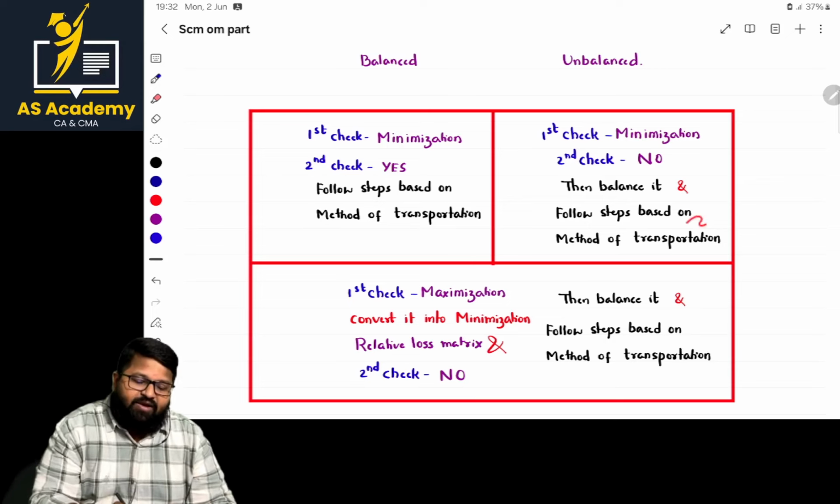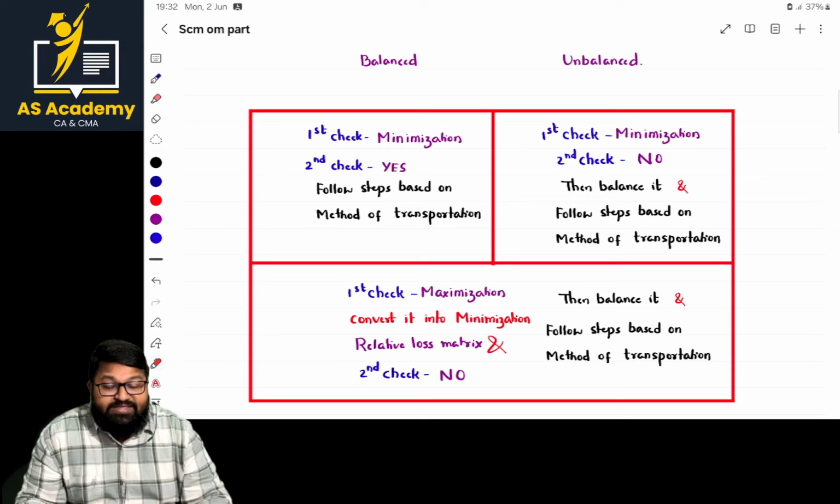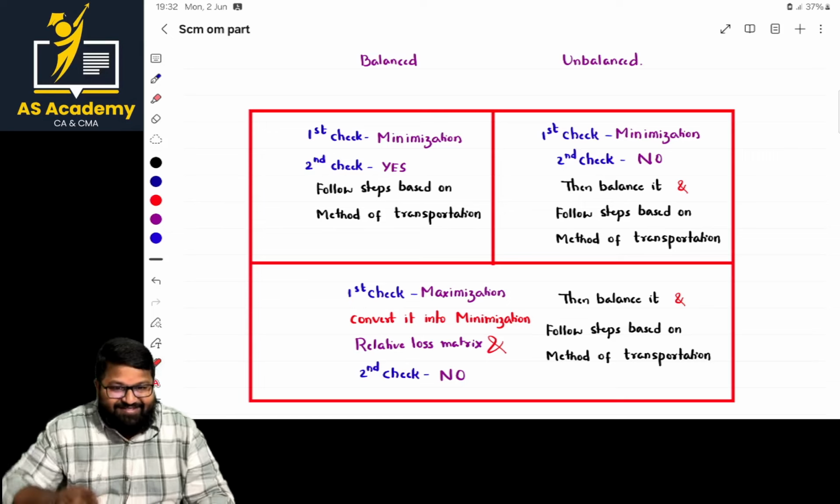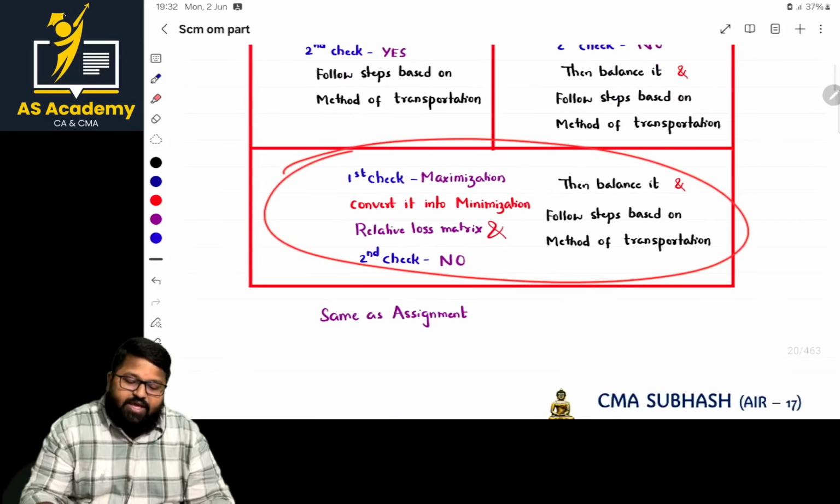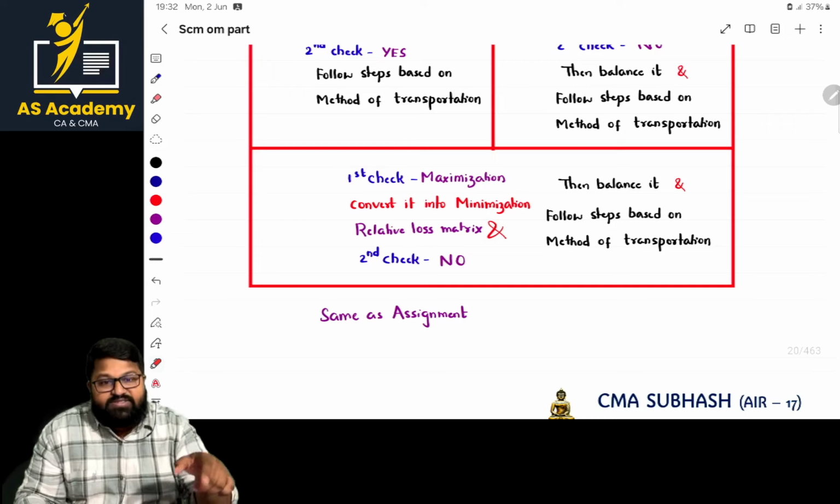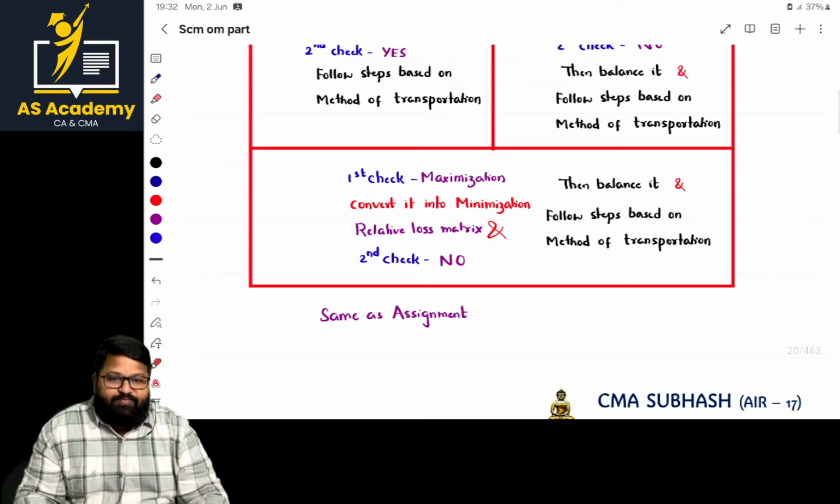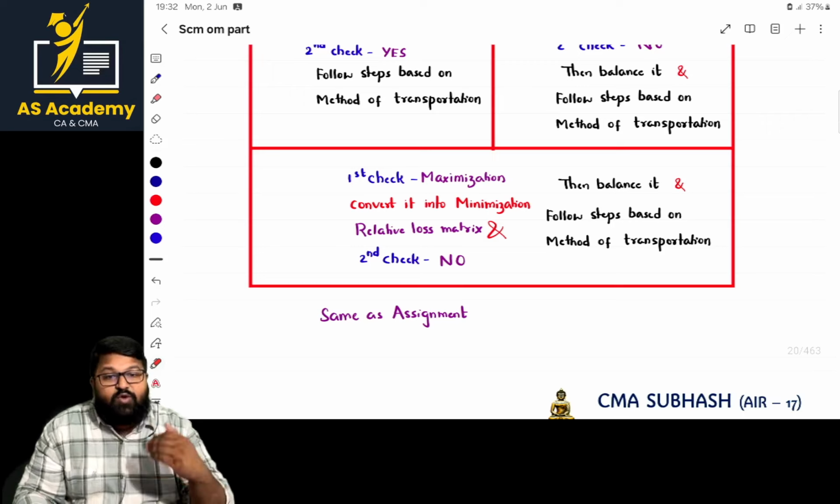So there can be a second alternative. The first check is satisfied, but the second check, that is demand equal to supply, is not satisfied. Then what we have to do? We have to include a dummy demand or dummy supply, that is, a dummy column or dummy row. And there can be a third scenario. The first check is a failure, because it is a maximization model. When it is a maximization model, we have to convert it into a minimization model. These are the most important basics when you are solving a problem.